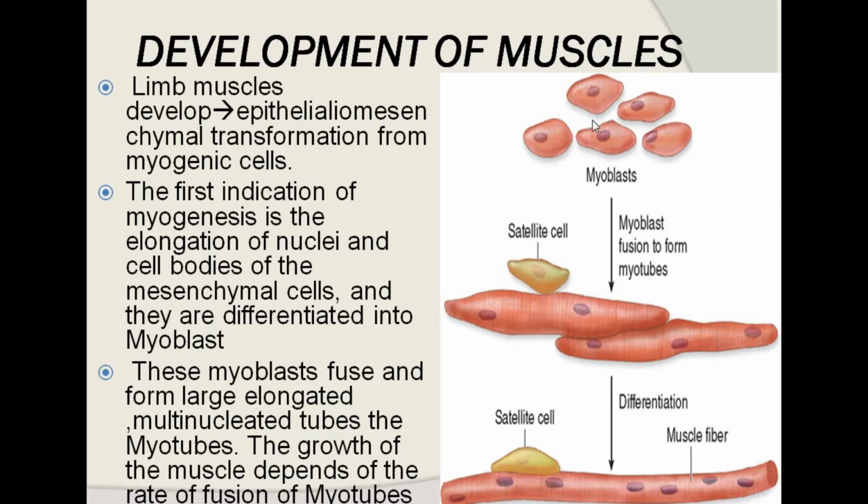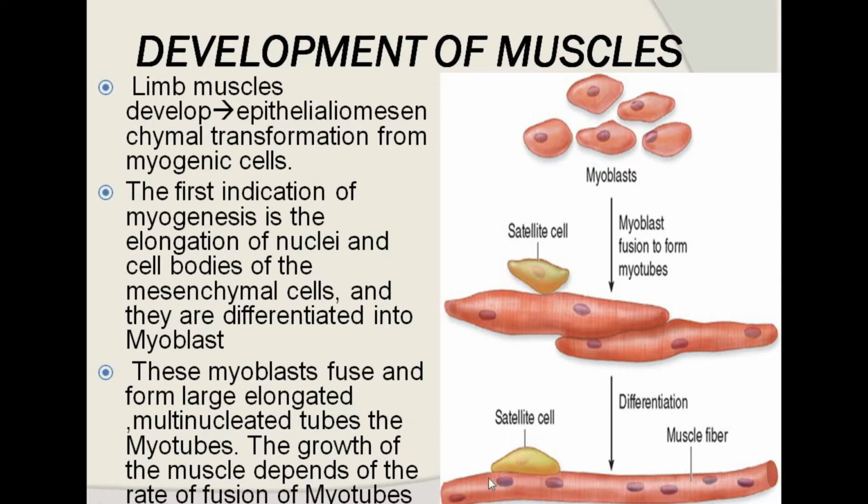These epithelial type cells, ill-defined cells, organize themselves and get elongated, their nucleus and cell body elongating to form a long structure, and fuse and arrange themselves in a longitudinal tube-like structure with multinucleated cells at the periphery.